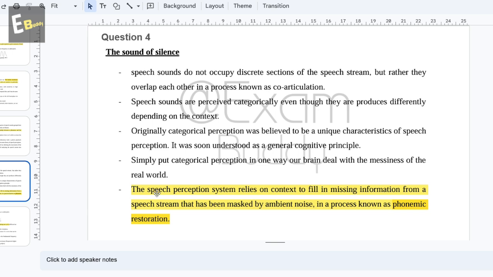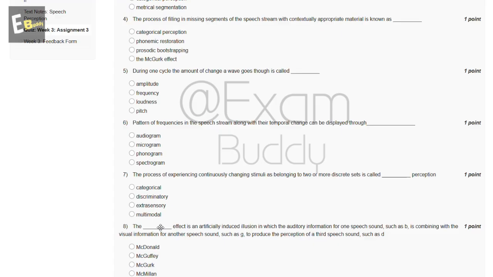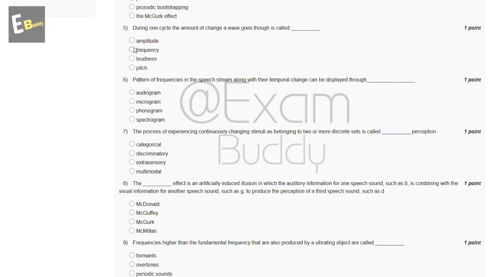The speech perception system relies on context to fill in missing information from a speech stream that has been masked by ambient noise, in a process known as phonemic restoration. So the answer of the fourth question is B, phonemic restoration.